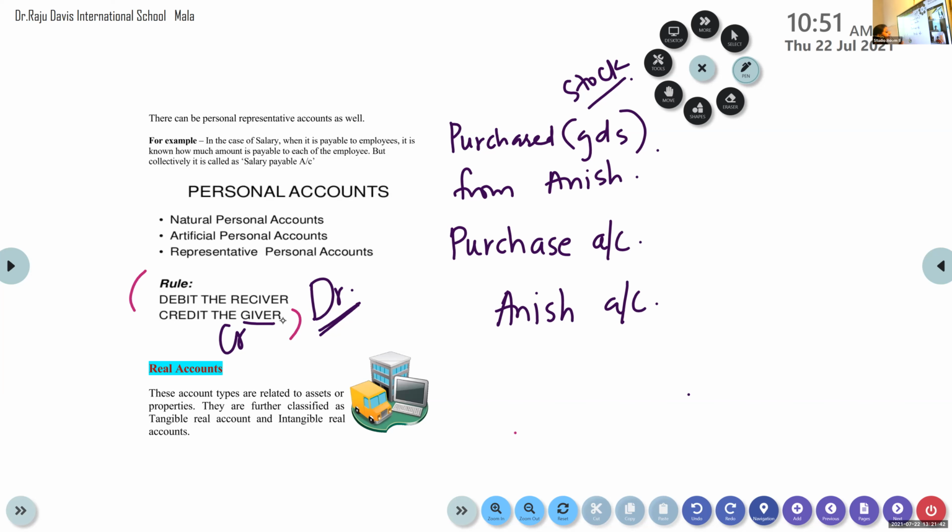Very good. So what should be done to the giver, debit or credit? What do we give to Anish? Credit. Yes, so you will credit Anish account. And automatically there are only two aspects, debit and credit. So one is credit, the other one debit.